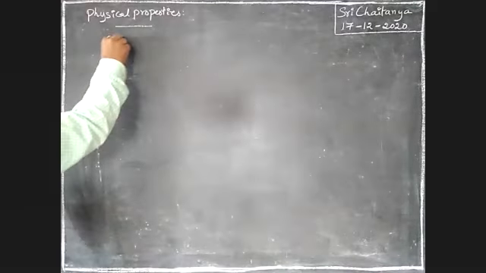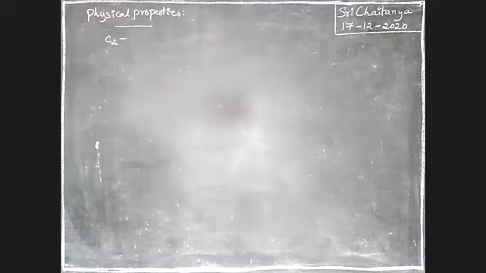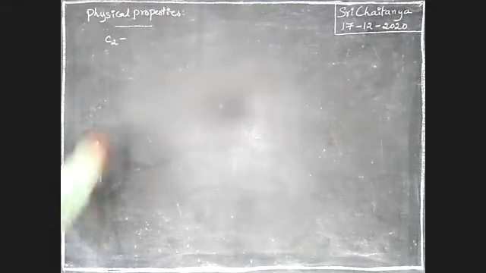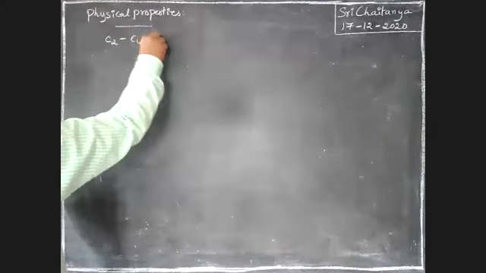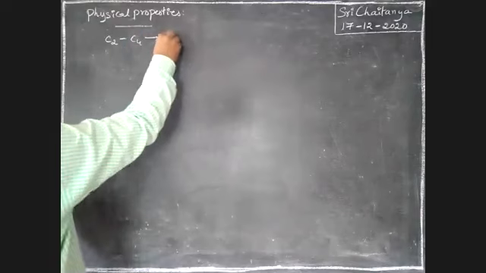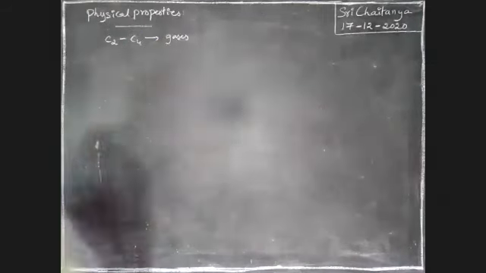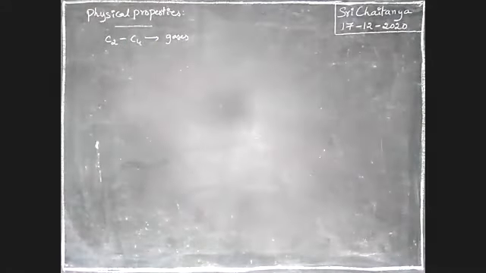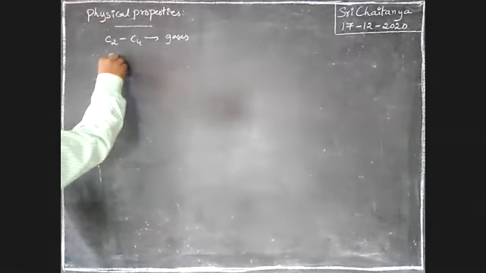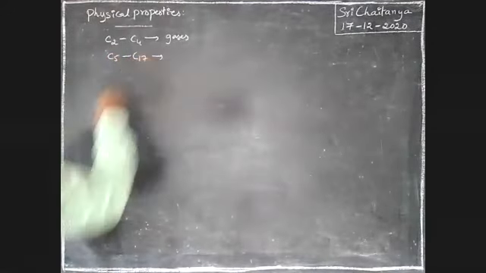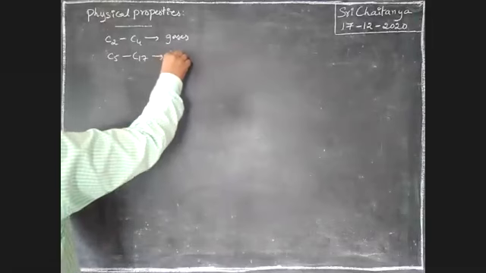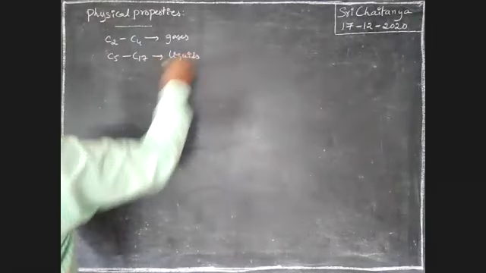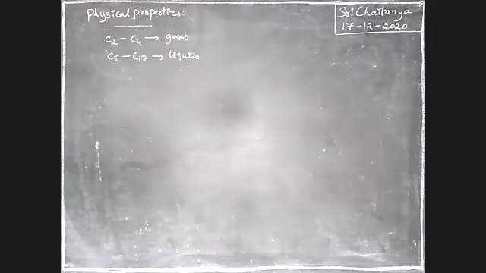Alkenes have a minimum of C2 carbons. The first carbon alkene does not exist. The minimum number of carbons in alkenes is 2. C2 to C4 are gases at room temperature. C5 to C17 are liquids.